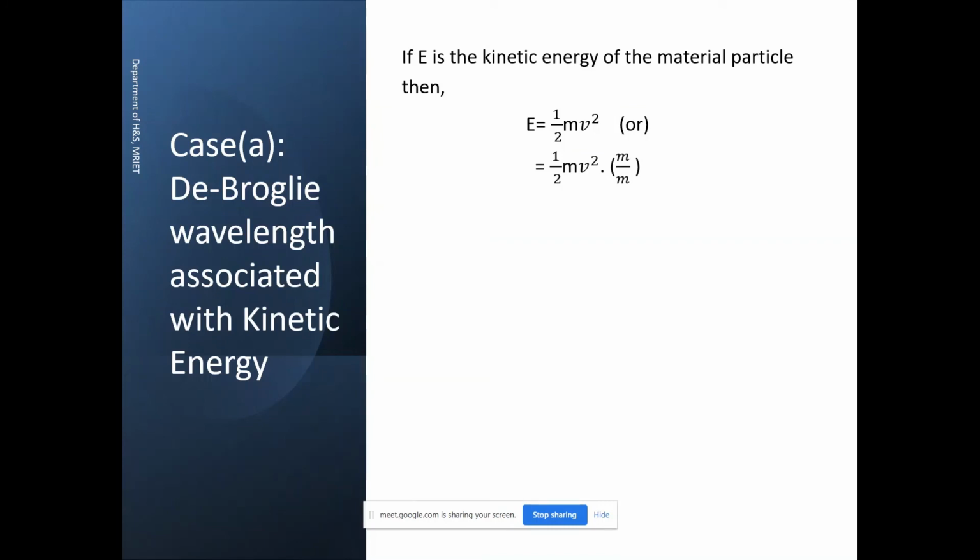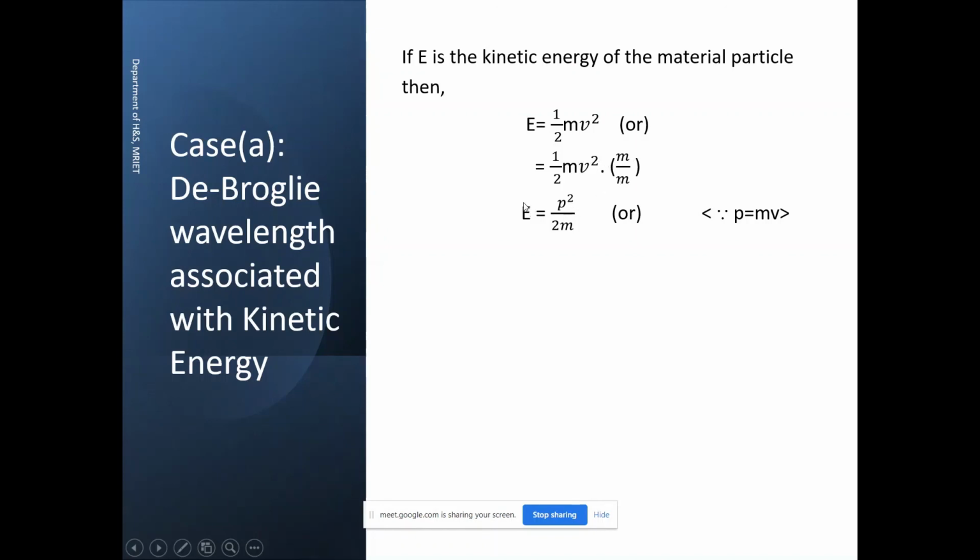Here what I do exactly is I just multiplied this equation with m and divided the equation with m, which doesn't affect the result. Obviously what happens here, m into m square v square by 2m, isn't it? But you know what mv is here? mv is nothing but p, that is the momentum. P equals mv. Now simply this m square v square is replaced by p square and 2m.